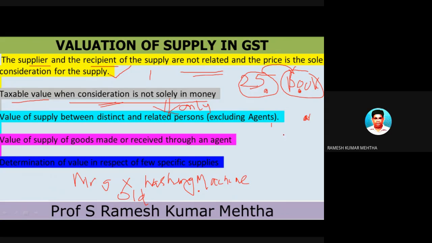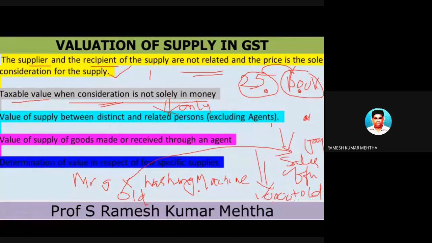And Vijay Sales has come out with an offer of exchange, old for new. So Mrs. X will go to Vijay Sales and give her old washing machine, and apart from this, she will give another 10,000 rupees. So old washing machine plus 10,000 rupees, and she will get what? She will get a new washing machine. So there is an exchange offer, I can say.